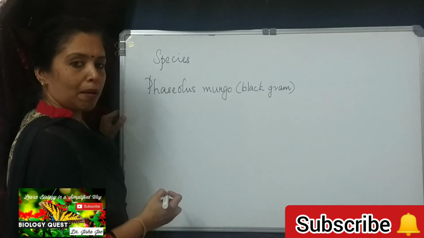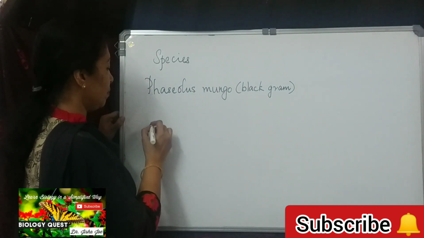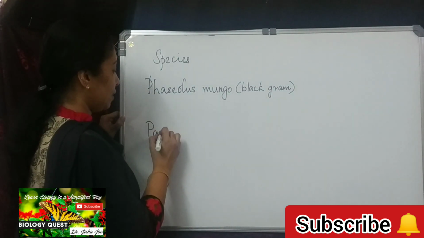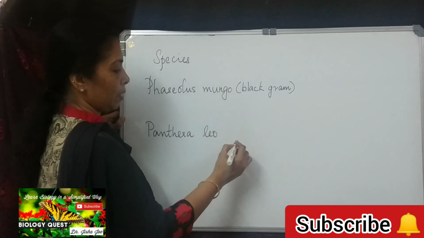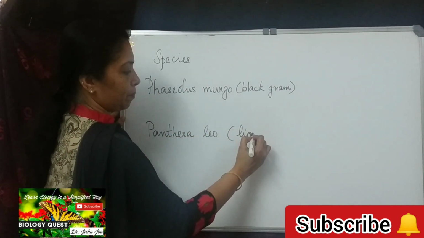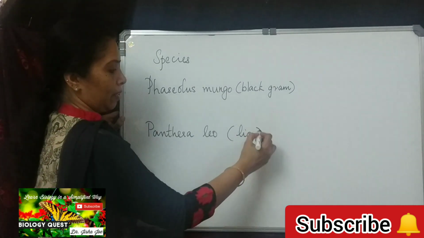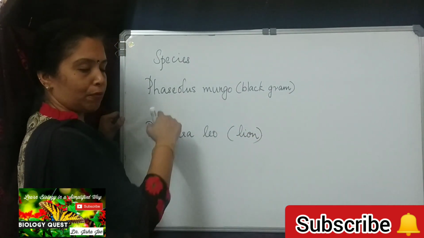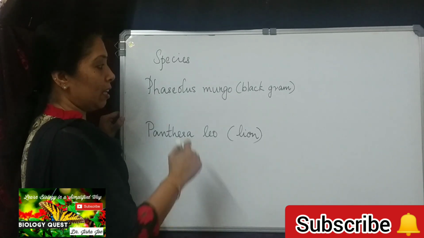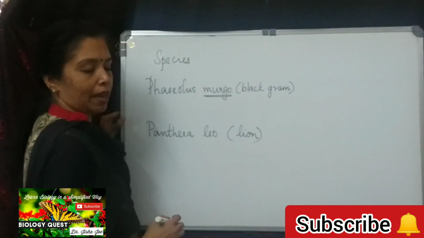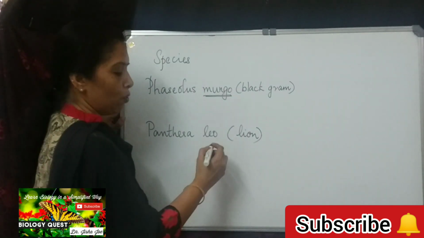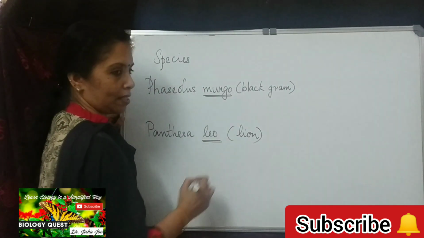And another example from the animal kingdom, we will take Panthera leo, which is lion. So in the two examples, which is the species here? In Phaseolus mungo, mungo is the species. And in Panthera leo, leo is the species.